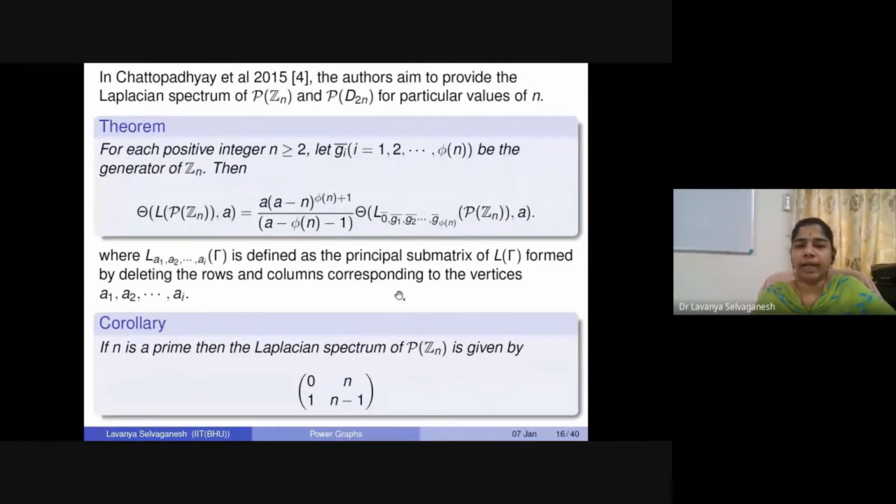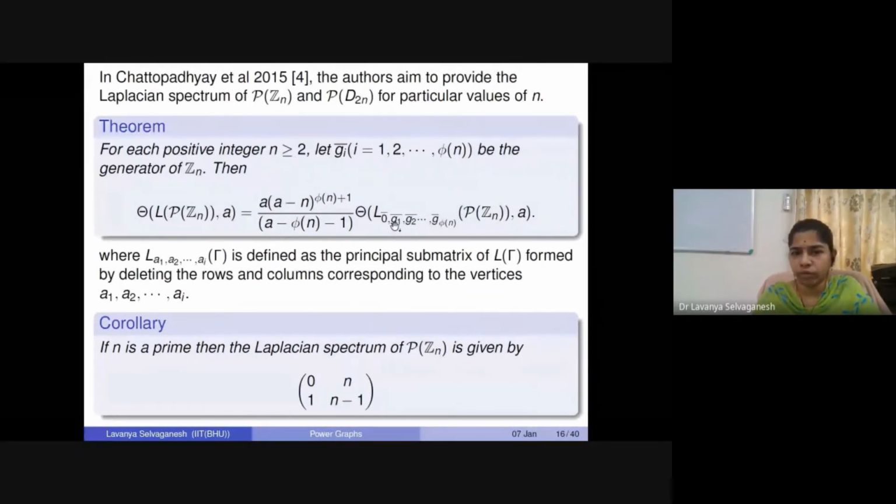Okay, and that leads us to the fact that if we choose n as a prime number, then the Laplacian spectrum of P of Zn will be contributed only from this coefficient part of the expression. Which would tell us that we'll have only 0 or n as eigenvalues, with 0 of multiplicity 1 and n of multiplicity n minus 1. So it's a direct corollary from this result.